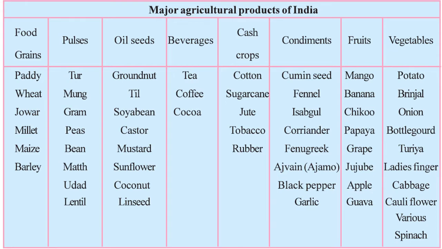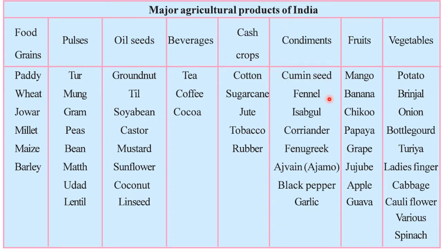If you talk about the pulses, it is tuar, mung, gram, peas, bean, moth, urad, and lentils. Then if we talk about the oilseeds, it is the groundnut, til, soybean, castor, mustard, sunflower, coconut, and linseed. Beverages are tea, coffee, cocoa. Cash crops are cotton, sugarcane, jute, tobacco, rubber.